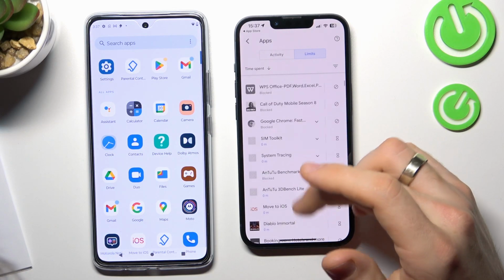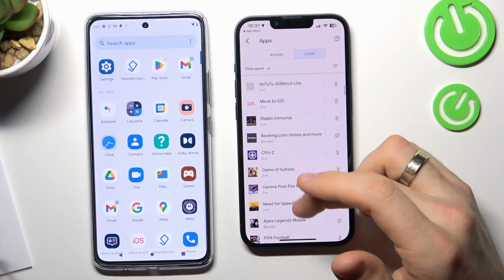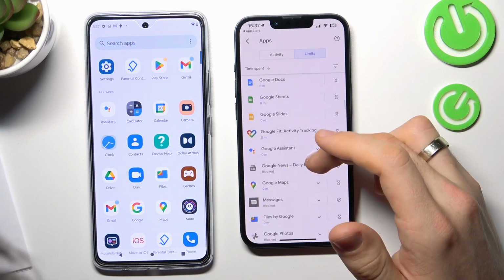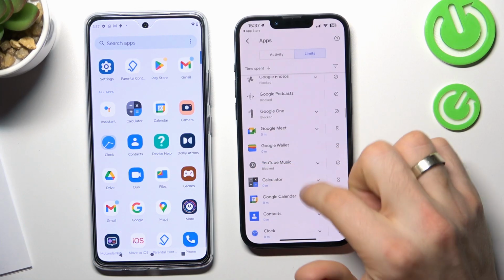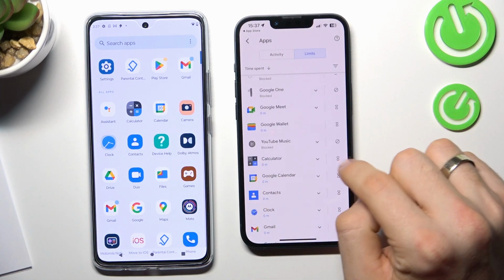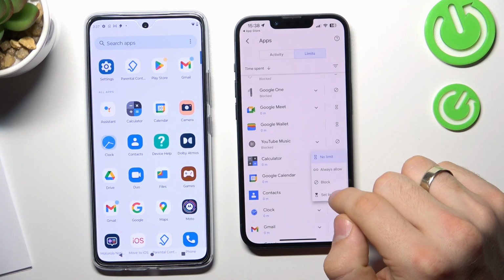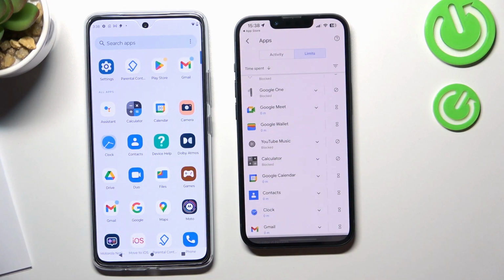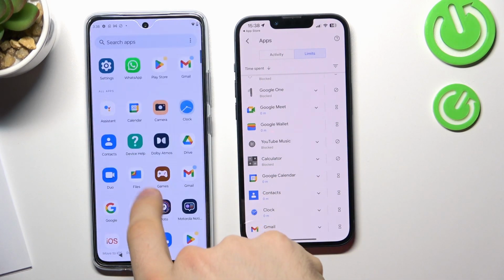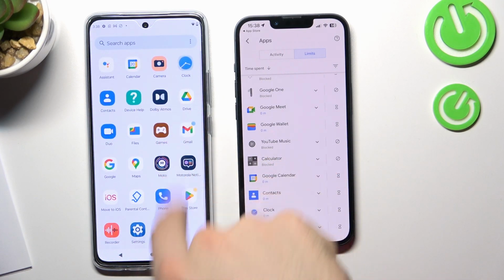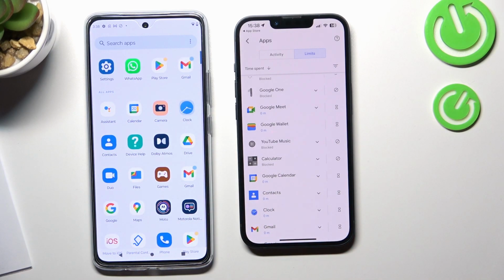As I have said, I want to block calculator. Maybe I can't block it because, oh no, I can block it. So just click on the sandwich button and click block, or set limit, of course, and wait a while, and the calculator was successfully blocked and removed from the child's device.